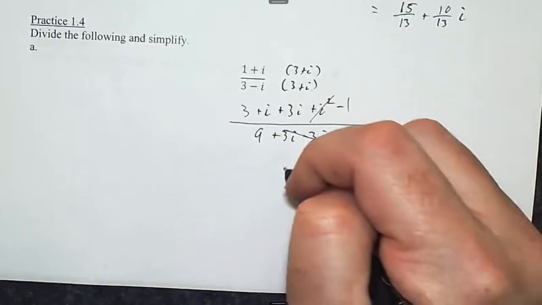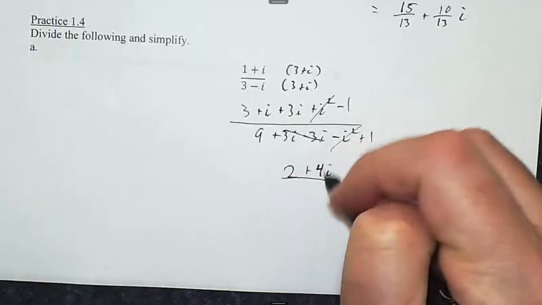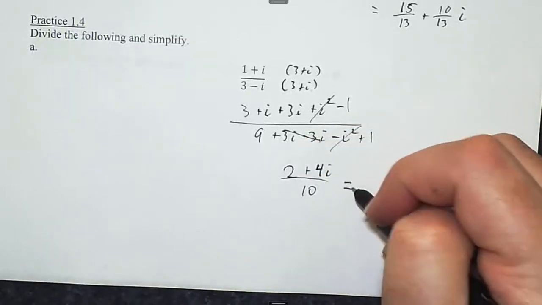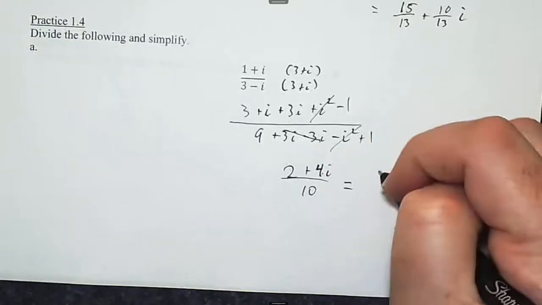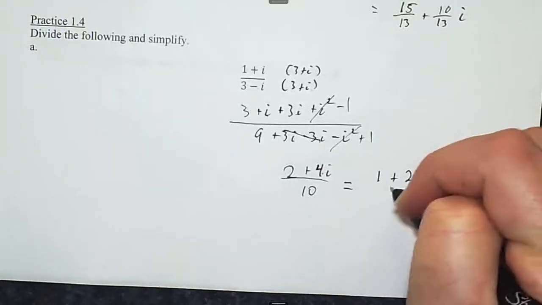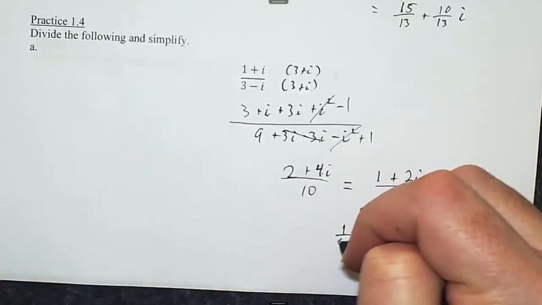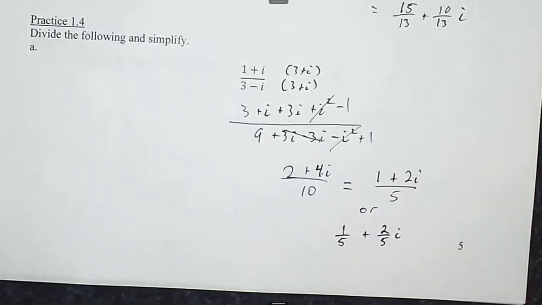So 3 minus 1 is 2. i plus 3i is 4i. And 9 plus 1 is 10. We can reduce this further. You could call this 1 plus 2i over 5 because I can divide each thing by 2. Or 1/5 plus 2/5 i, or 2i over 5, however you wish to say that.